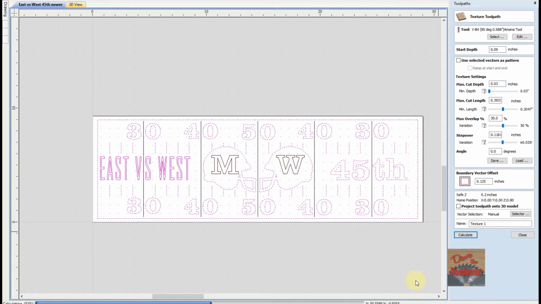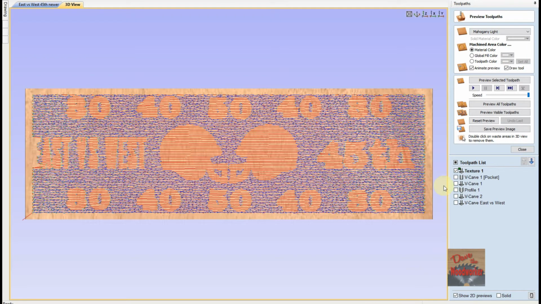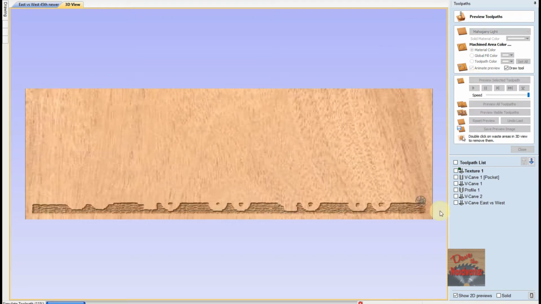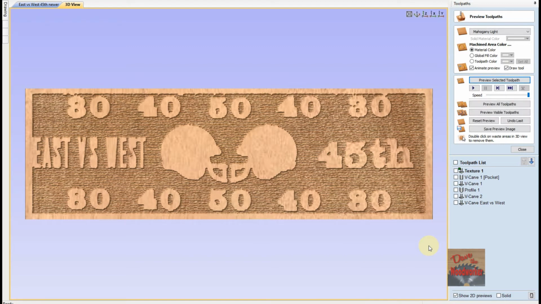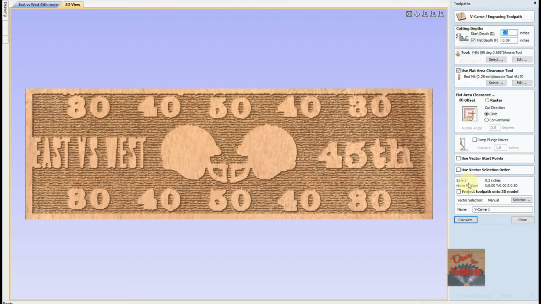That's okay right there. So let me show you a preview of it. This is what it's going to look like after the texture is done. Okay, once I've got the texturing done, and you can see how it textures the wood around all the objects and everything, I made a V-carve